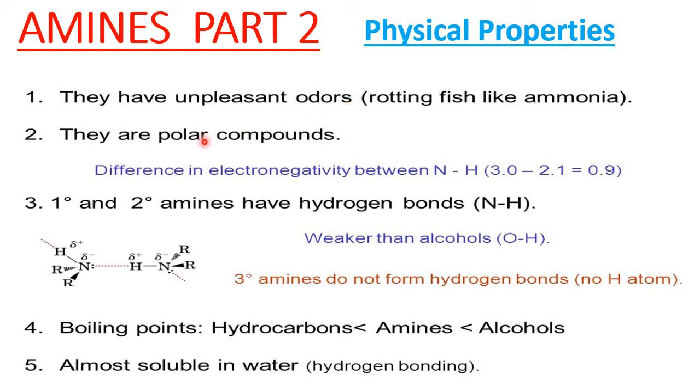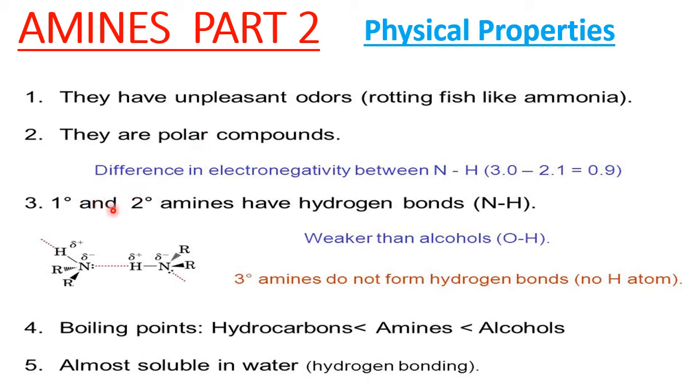And they are polar. Why polar? Amines are RNH2. The N-H bond is there, so between N and H there is a difference in electronegativity. Because of this difference, poles are created. Nitrogen is more electronegative than hydrogen, therefore there is a partial negative charge on nitrogen and a partial positive charge on hydrogen. So poles are created, and they are polar compounds.